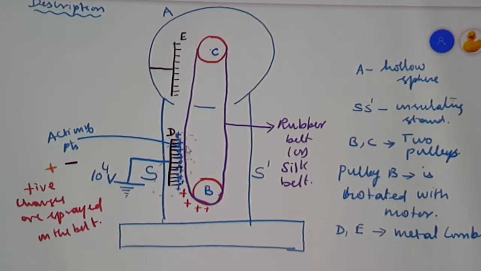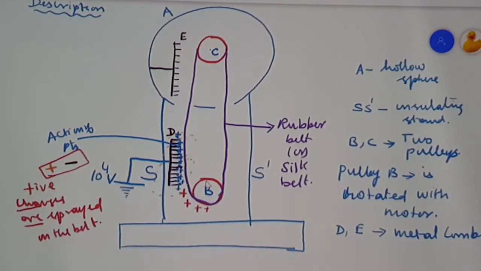When they get ionized, it means the neutral air atoms are converted into positive ions and negative ions. The positive charges in the comb D repel the positive ions, whereas the negative ions are being attracted. The repelled positive ions are made to fall on the belt. How? I have written it as the positive charges are sprayed on the belt.